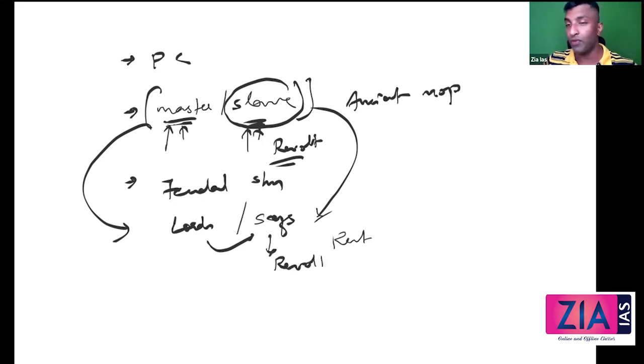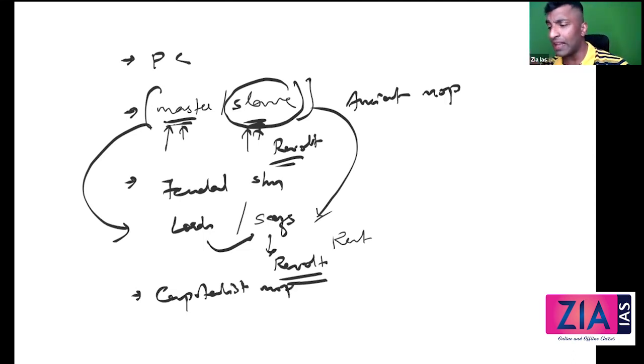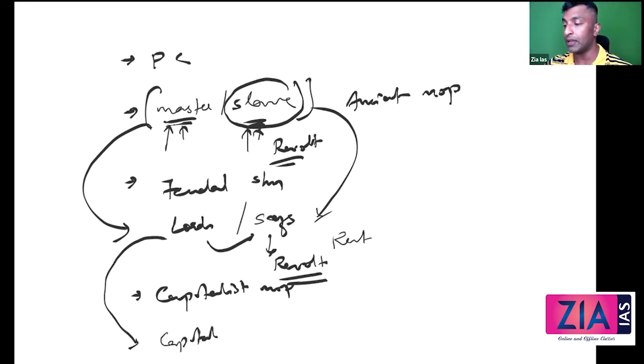Now, guys, what is this revolt? Who are supporting this revolt? How is this happening? Everything we will discuss in the next theory, that is class and class struggle. We'll do it on Monday. Okay, revolt, and we will enter into a new mode of production, a new system, that is the capitalist mode of production. Now here, why they are moving to this system, there is a logic behind this that we have to discuss only in the mechanism. Now understand this: the erstwhile lords become the capitalists here, and the serfs become the workers.